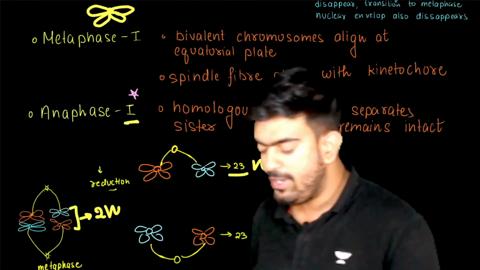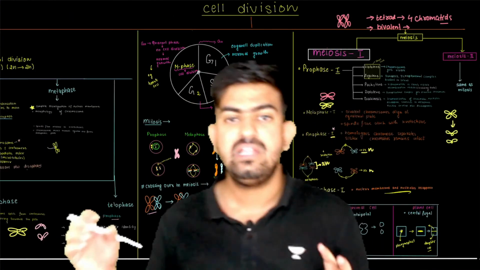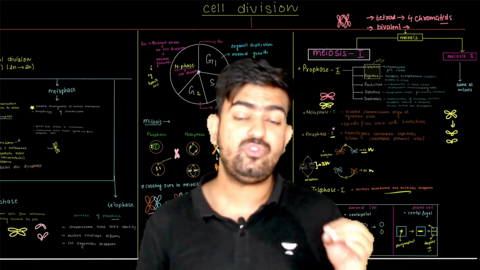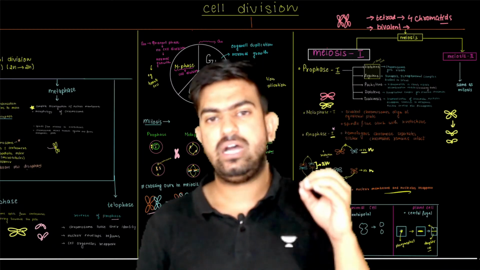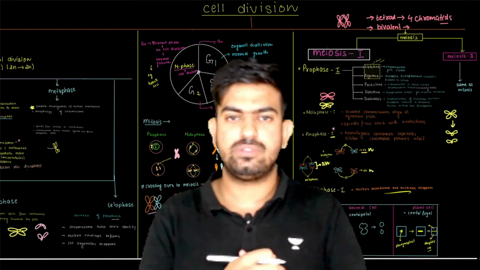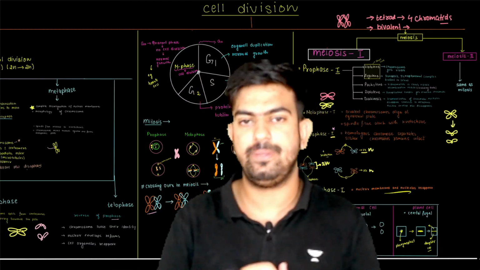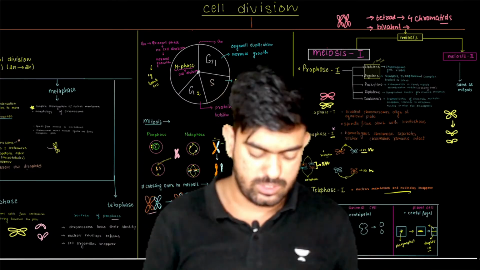There is no point of reading meiosis 2 again and again while you are revising. Leave meiosis 2, concentrate on meiosis 1. Just remember that in anaphase 2 the separation of the sister chromatids takes place. This is what you have to learn in meiosis 2. Rest everything is pretty much similar to meiosis 1.